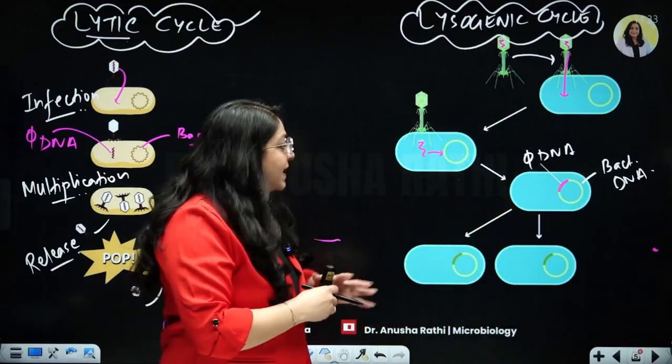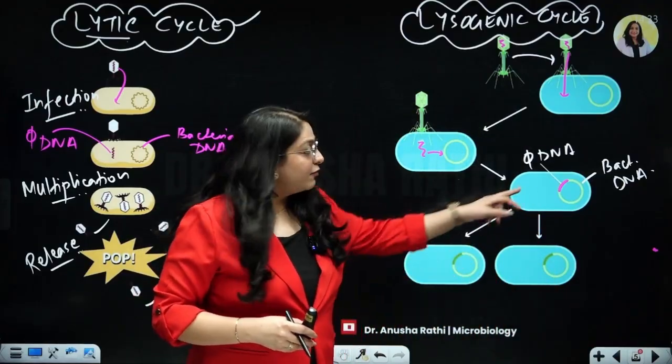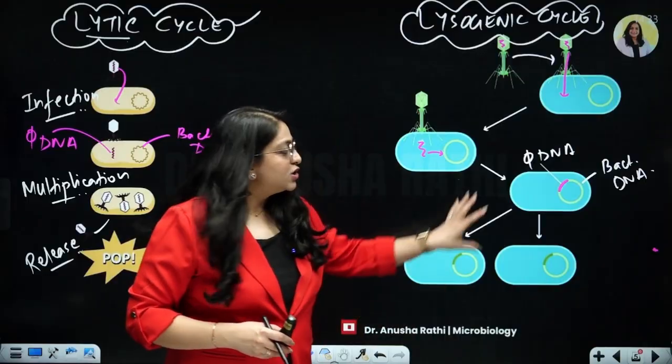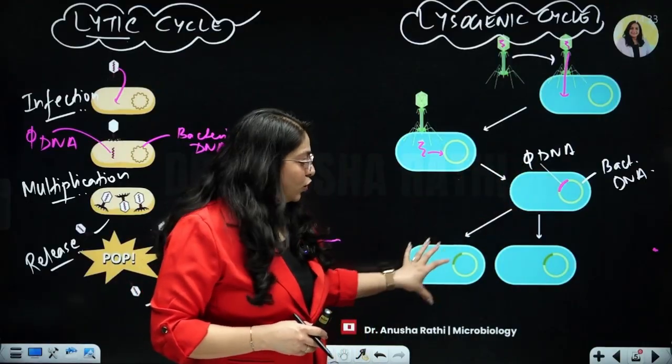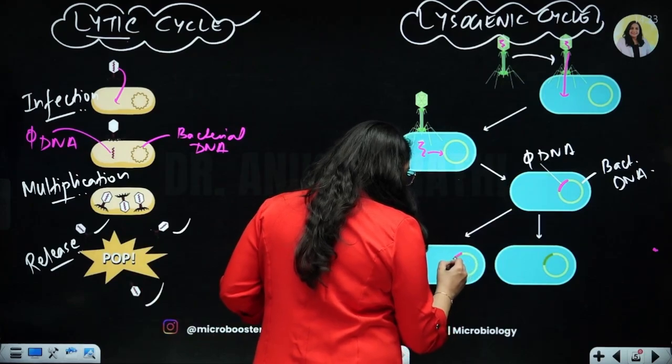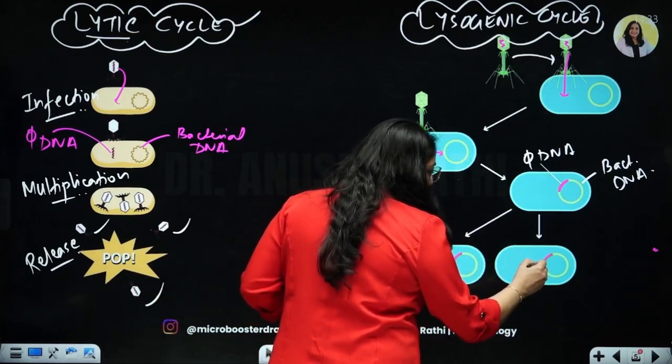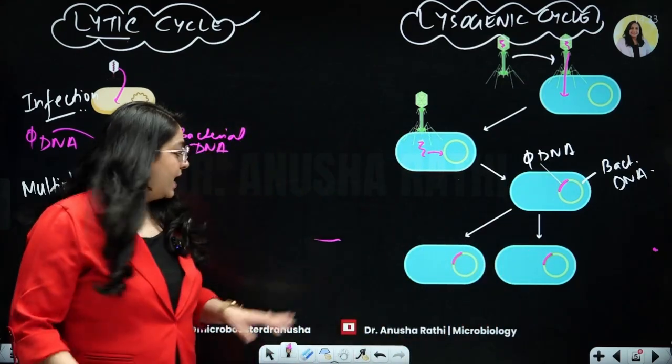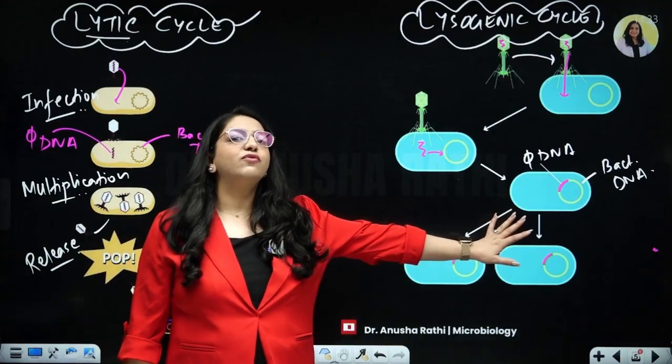Now as the bacteria is dividing, the phage DNA is dividing along with. So this one bacteria gives rise to two daughter bacteria, and you can see that in both these two daughter bacteria, the phage DNA is also incorporated. So that is also dividing. Now this phage will wait for its time.